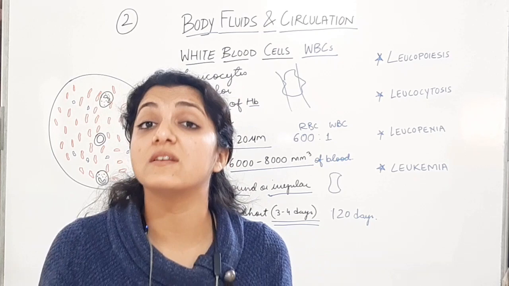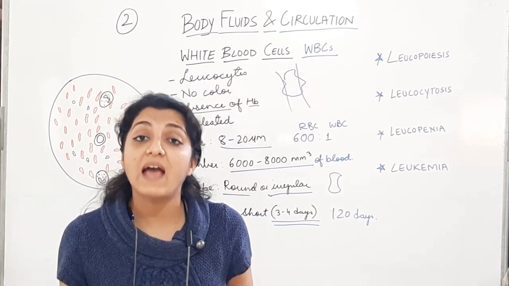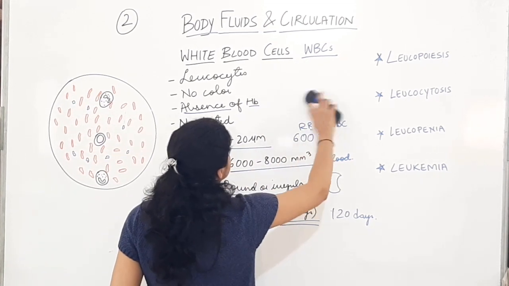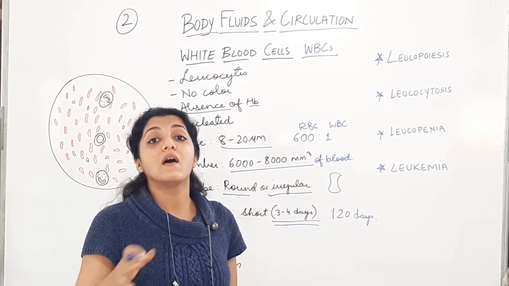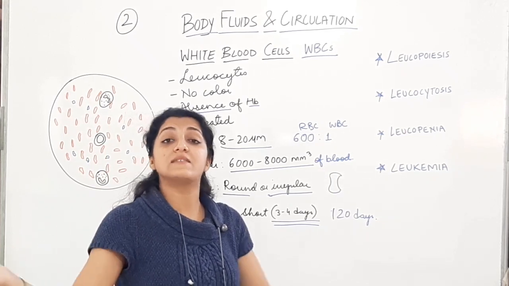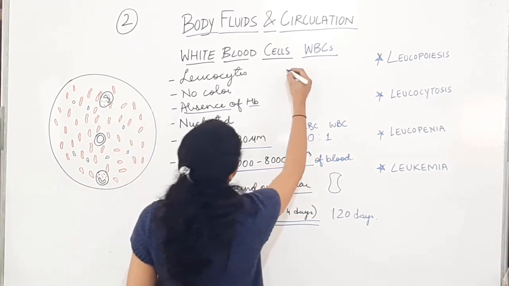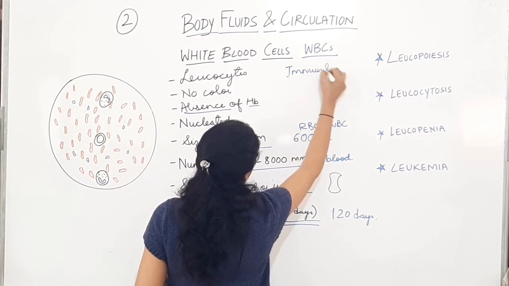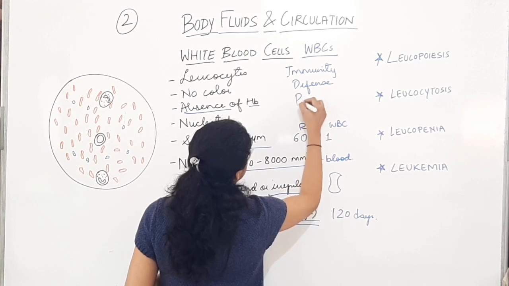Their main function is protection of the body, immunity of the body, defense mechanism of the body. You're going to write the main function of WBCs. RBCs का main function था transport of nutrients, okay? Oxygen and nutrients to the cells, and then from the cells carbon dioxide and waste products. Their main function is immunity, is defense mechanism of the body, is protection of the body.